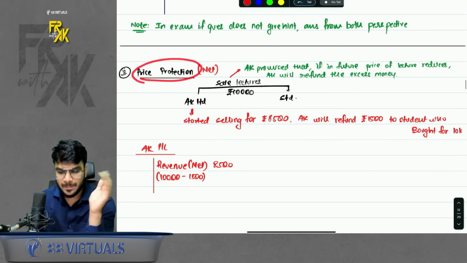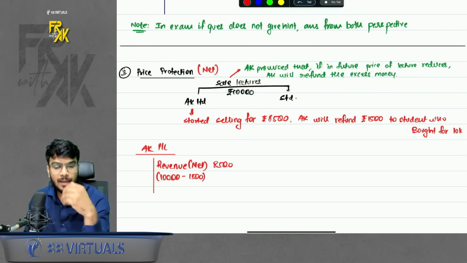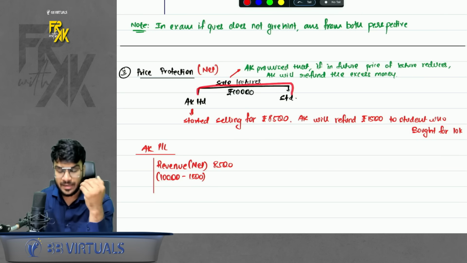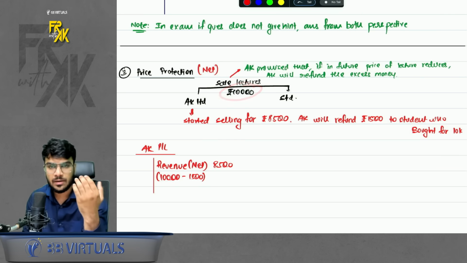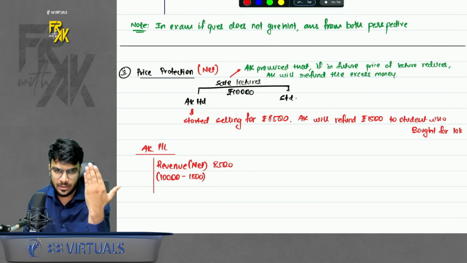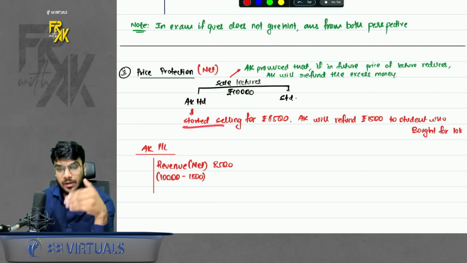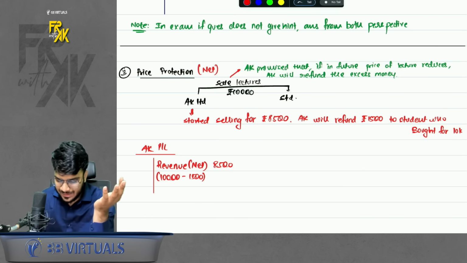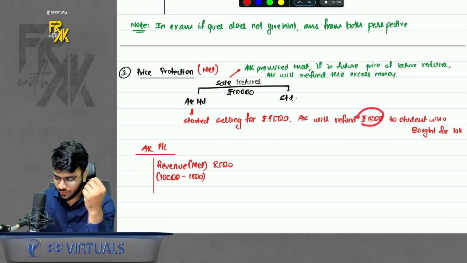Third is price protection. Let's say I make a sale to one of my students, and I promise that if, let's say, I'm selling my FR lectures to a student for 10,000 rupees, if the price of this lecture falls in future, I will refund the excess money to the student. So I promise this, and after, let's say, a couple of days, I started selling my lectures for 8,500. Because of which I have to refund 1,500 to my student now.